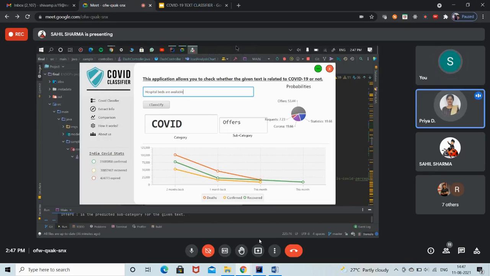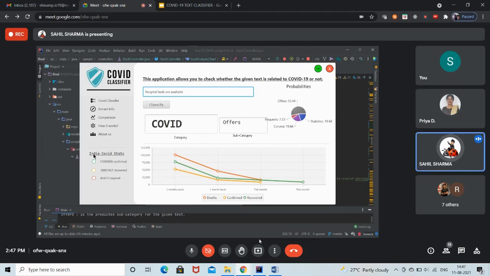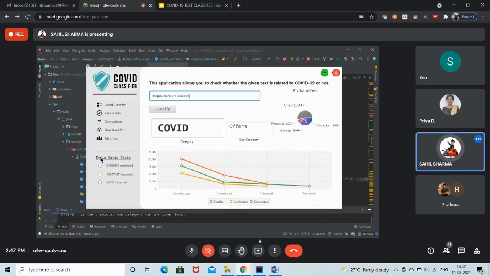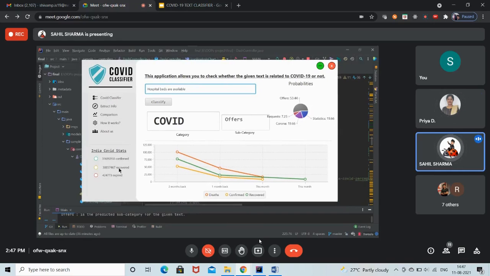No, just for visualization, you could have at least included the number of vaccinated people in a particular region. Yes, ma'am, that we can do. Like we are fetching data from the internet for COVID stats of India, in that way we can fetch that also. We can add a separate page about that in this one. That can be done. Okay, fine. Overall, it's very good work done by both of you, and the main thing is it's completely in Java. Yes, ma'am.